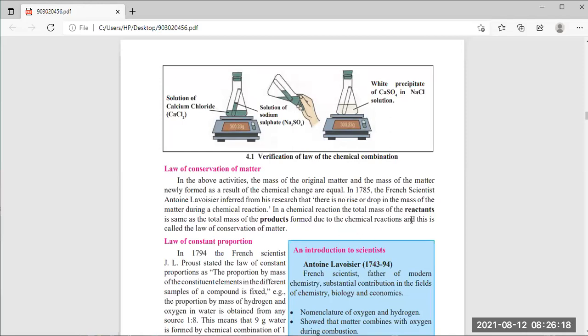In a chemical reaction, the total mass of the reactants is the same as the total mass of the products formed due to the chemical reaction, and this is called the law of conservation of matter.